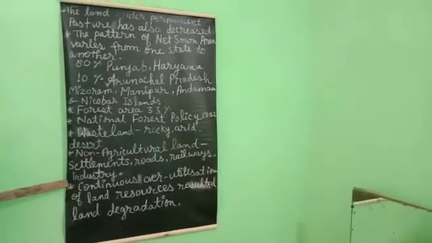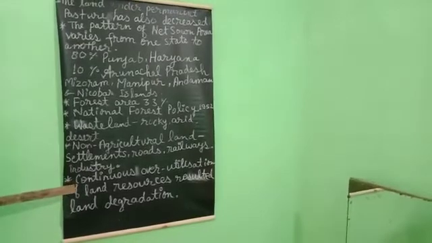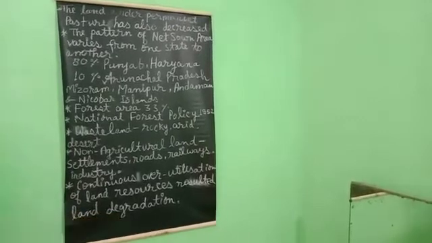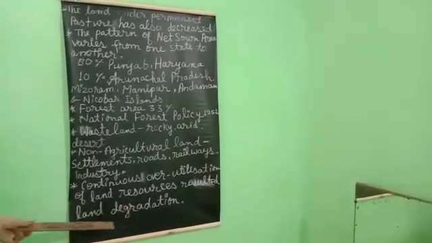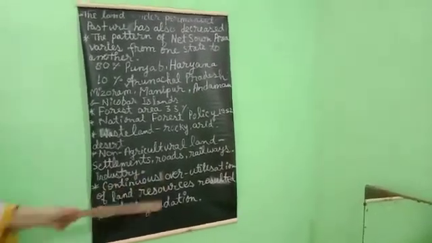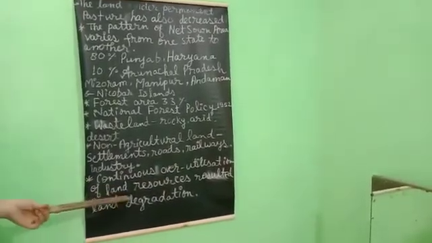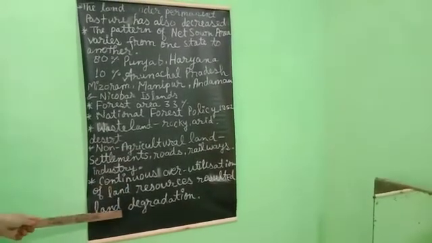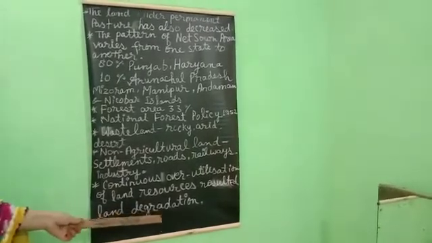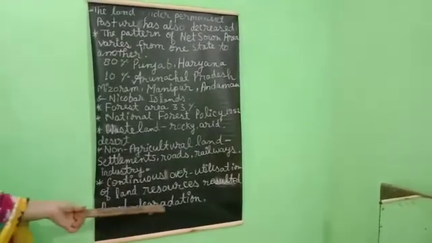So continuous use of land over a long period of time, and overutilization of land without taking appropriate measures to conserve and manage it, has resulted in land degradation. This is the result of land degradation. What is the meaning of land degradation? Because we human beings are destroying and overutilizing our land resources, and exploiting our natural and land resources, the quality of the land of our earth is changing and degrading, and the quality of the land is at a lower stage. That's why this is called land degradation.